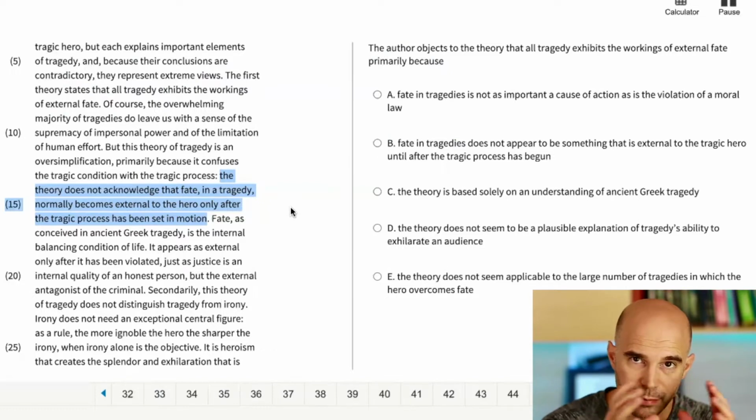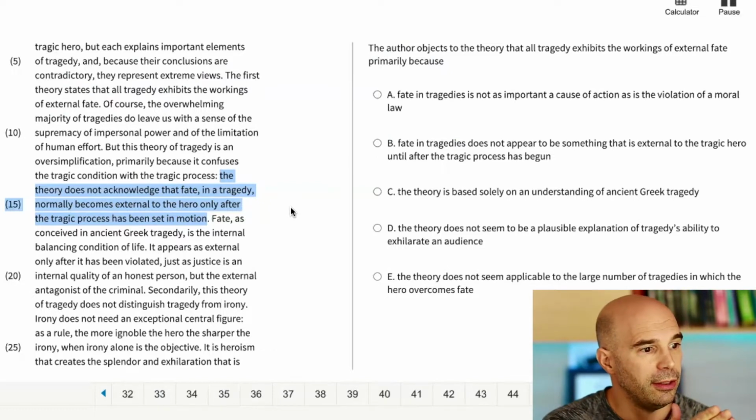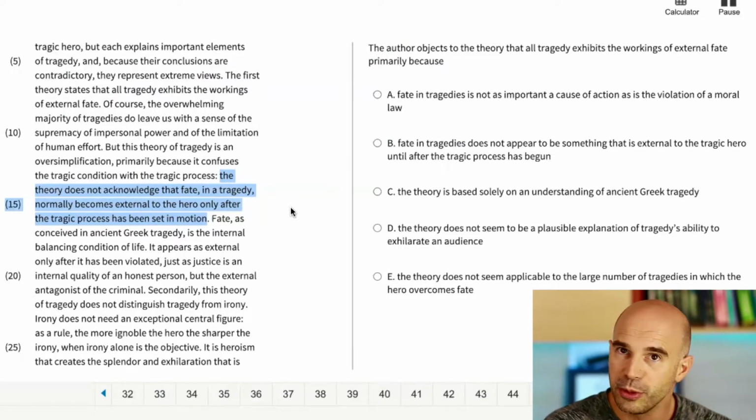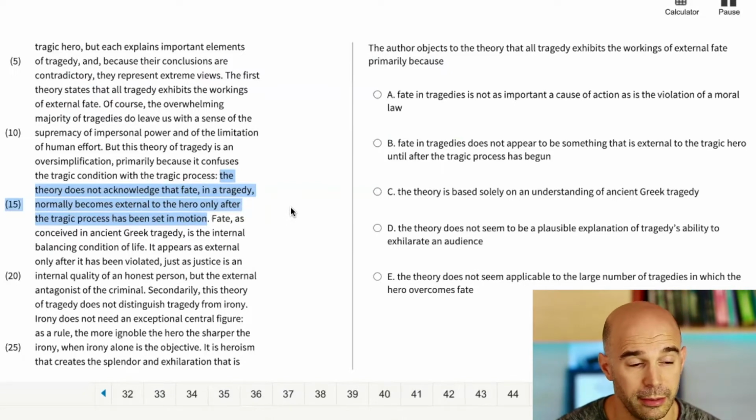Okay, so I'm imagining in my mind a timeline. You've got before the tragic process has been set in motion, and you've got after the tragic process has been set in motion. And the problem with this theory is it does not acknowledge that fate becomes external to the hero only after that point in time.